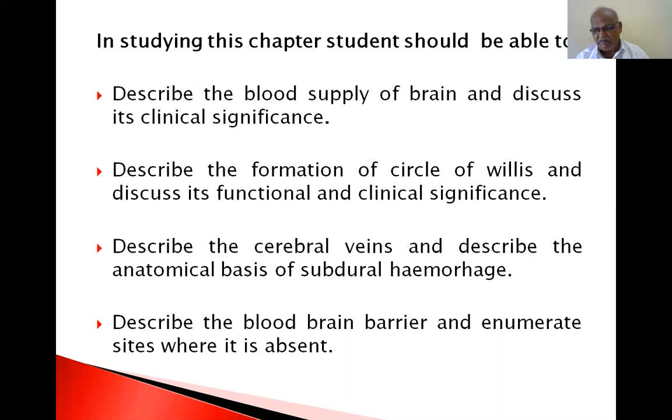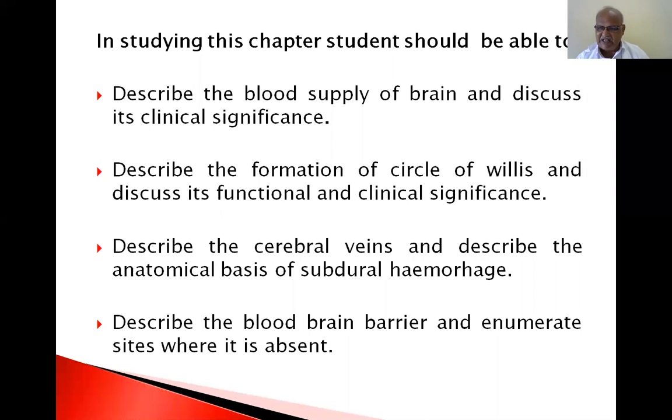So a polygonal formation that is called the circle of Willis, an arterial arcade. In this arterial arcade, the circle of Willis is present at the base of the brain, especially in the interpeduncular fossa. The circle of Willis is formed by the internal carotid arteries and vertebral arteries, and it is polygonal in shape, present in the interpeduncular fossa at the base of the brain.